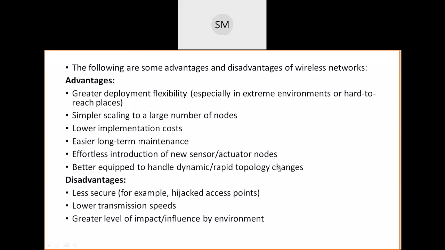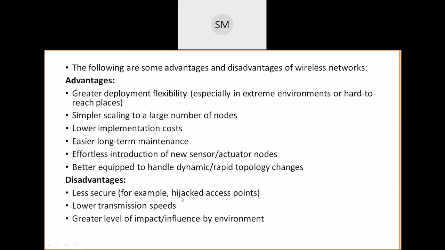Then the disadvantages. Less secure. Due to the wireless connection of all these devices or nodes inside a SANET, the security will be less. They are less secure. For example, some access points will be there, and those access points can be hijacked.